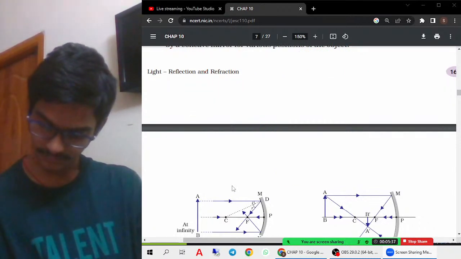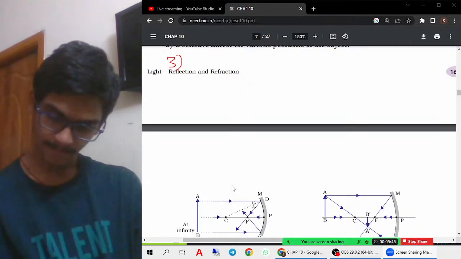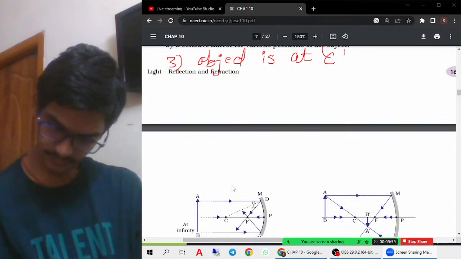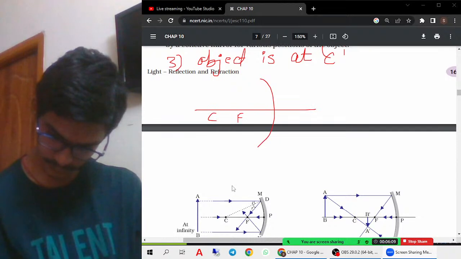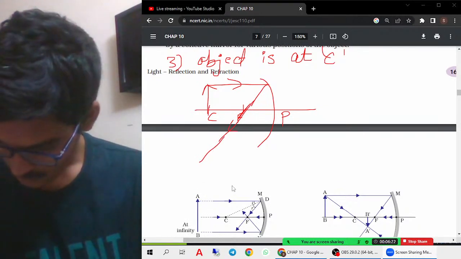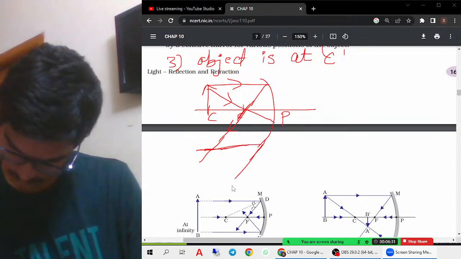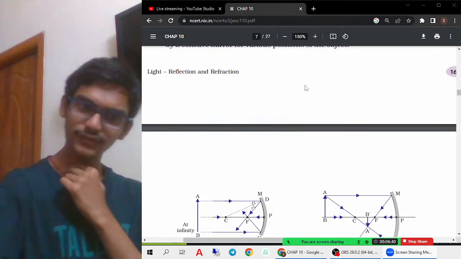Third case, let us see now. Object is at C. See, in the third case, it is quite difficult because you have to use your own methods in order to draw this.